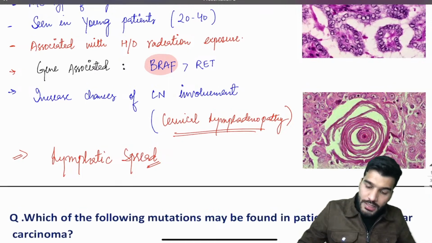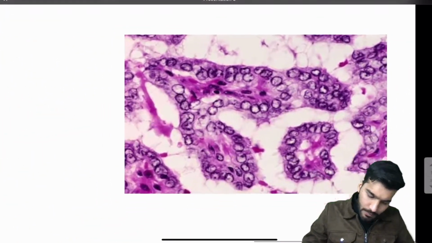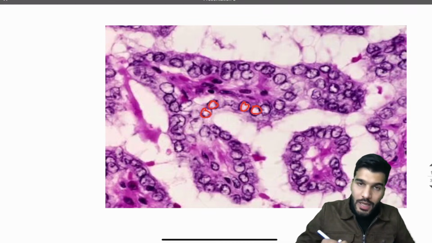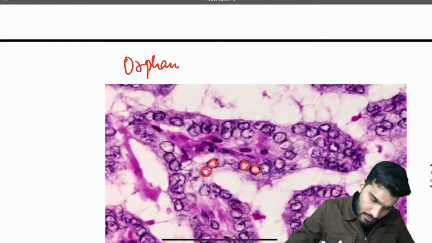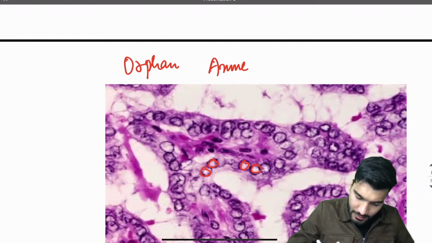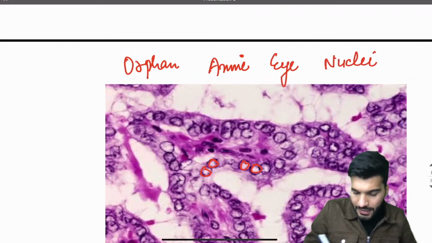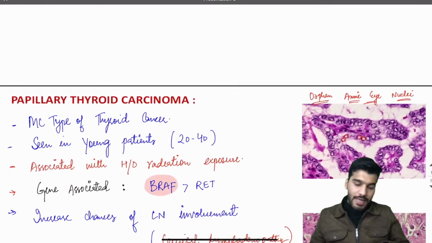Now if I talk about the nuclear features in papillary carcinoma of the thyroid, you already know this empty looking appearance of the nuclei. What are these nuclei called? They are called Orphan Annie nuclei. So the empty looking appearance of the nuclei: Orphan Annie nuclei.